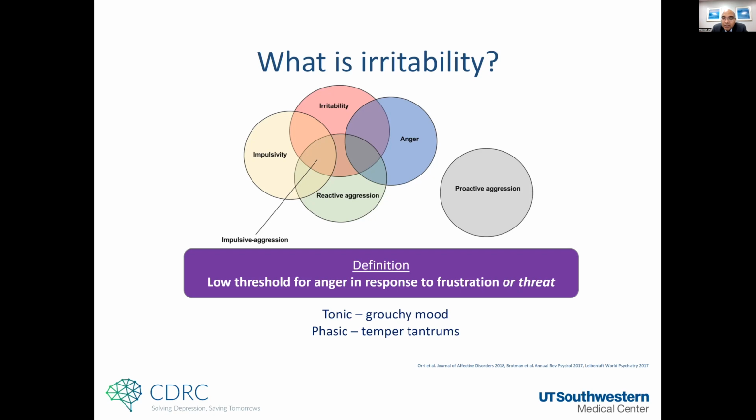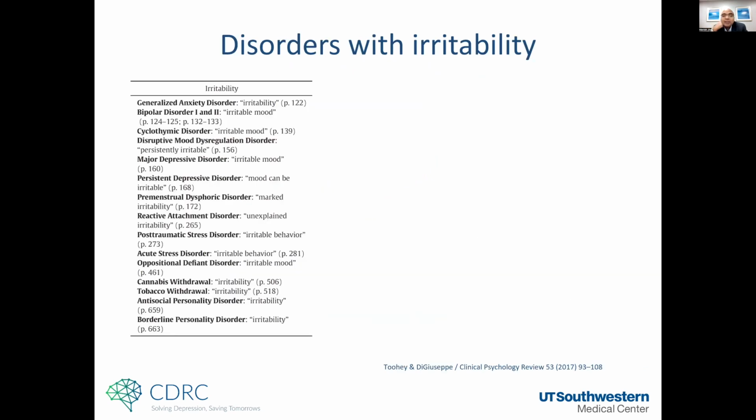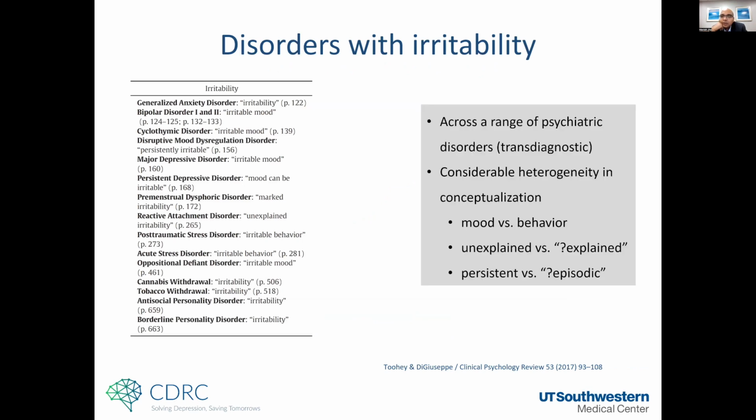And irritability is important because in adults, it's not well studied at all. So I have tried to borrow some of this information from pediatric literature, and follow the constructs that have been described in this context. Why is irritability important? This is a long table, but as you can see, it is included as a criterion across many different disorders, but it is very poorly conceptualized.